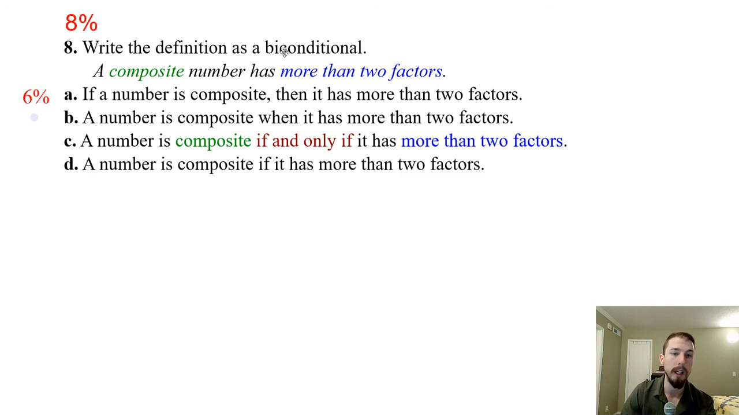But to write it as a biconditional, we get rid of the "if" and the "then," and we use IFF in the middle, if and only if. So we'd say a number is composite if and only if it has more than 2 factors, which is exactly what we have for C down here for Charlie. There we go. Most of you guys got that right too.